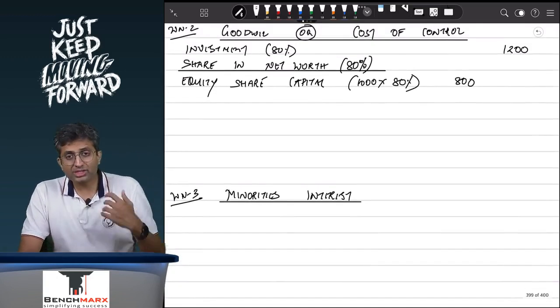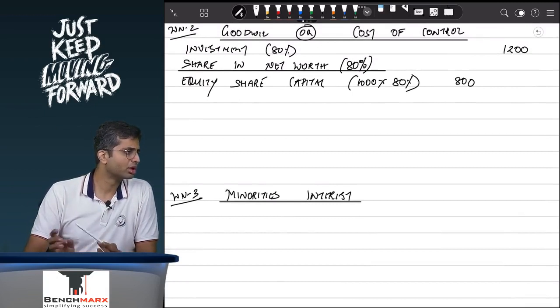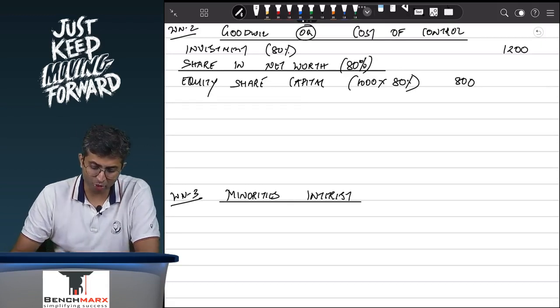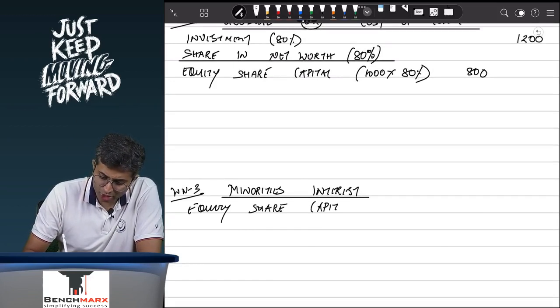Okay. To whom is the remaining 20% attributable? It is attributable to minorities' interest. So we will give an attribution: equity share capital attributed to the minorities' interest. So this is 1000 into 20%.